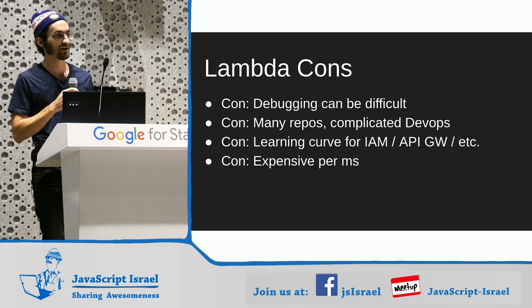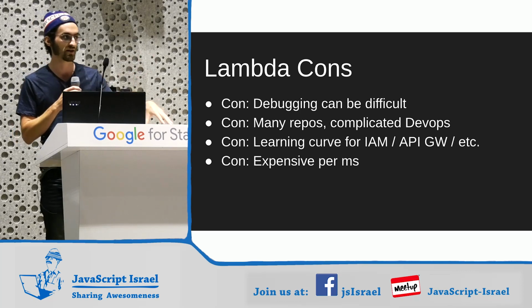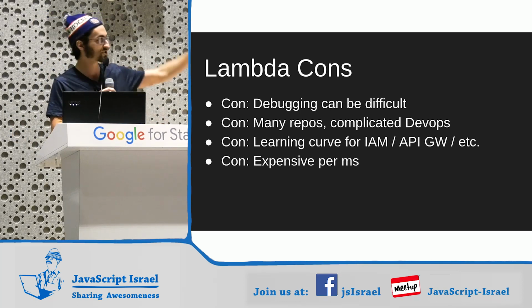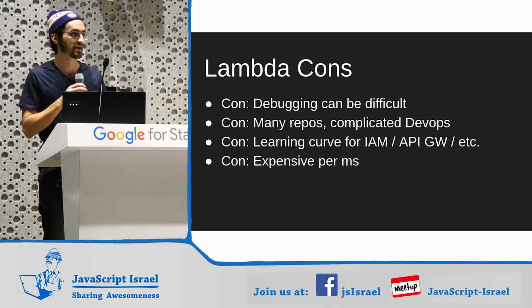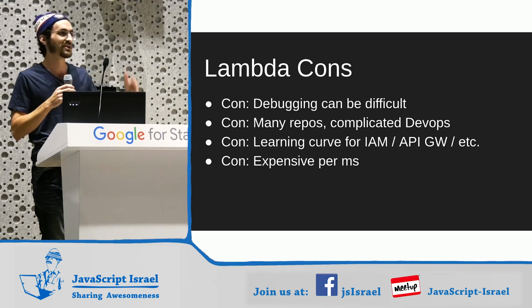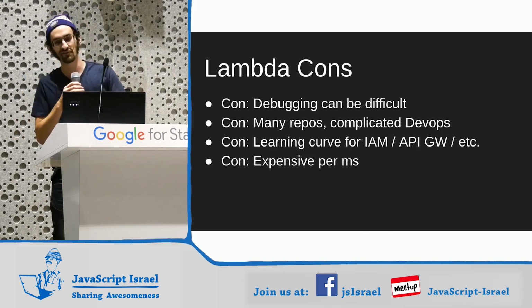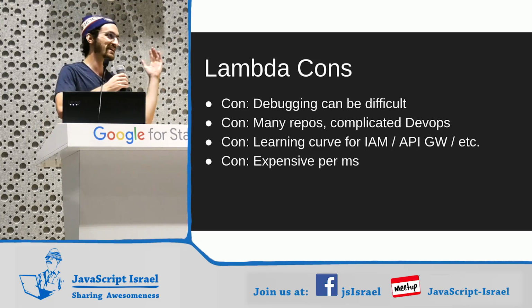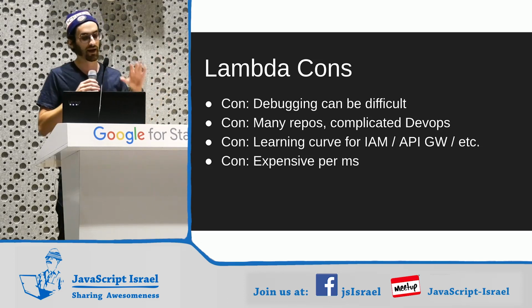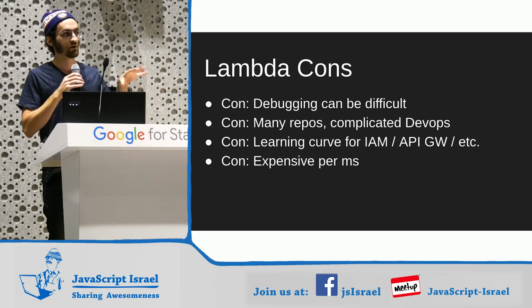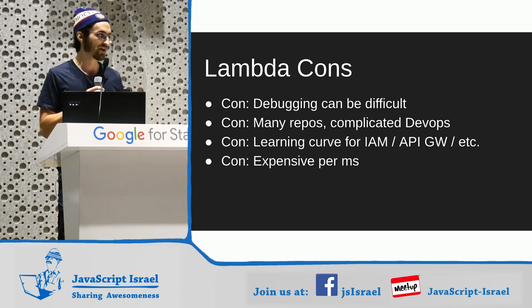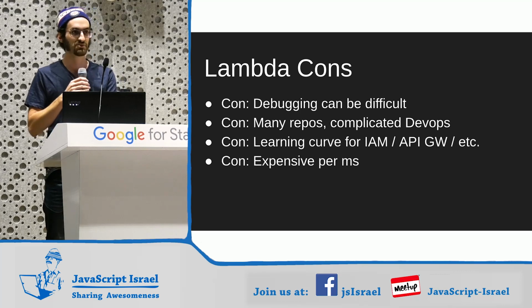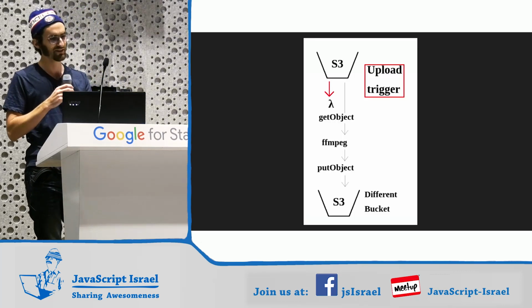So the bad things about it are the milliseconds are expensive, so we try not to use too many of them, and the first three items here are basically, it's complicated. Debugging problems, it took me hours for certain bugs that I got. You get a 403, then you get a different 403, then you get a different 403, and it turns out this thing had the wrong resource marker on it. Sometimes it's a mystery why something doesn't work, and you've got to solve it, and it's tough. So it's not for the faint of heart. I think Benji was talking about the struggle. Yeah. The struggle is real.